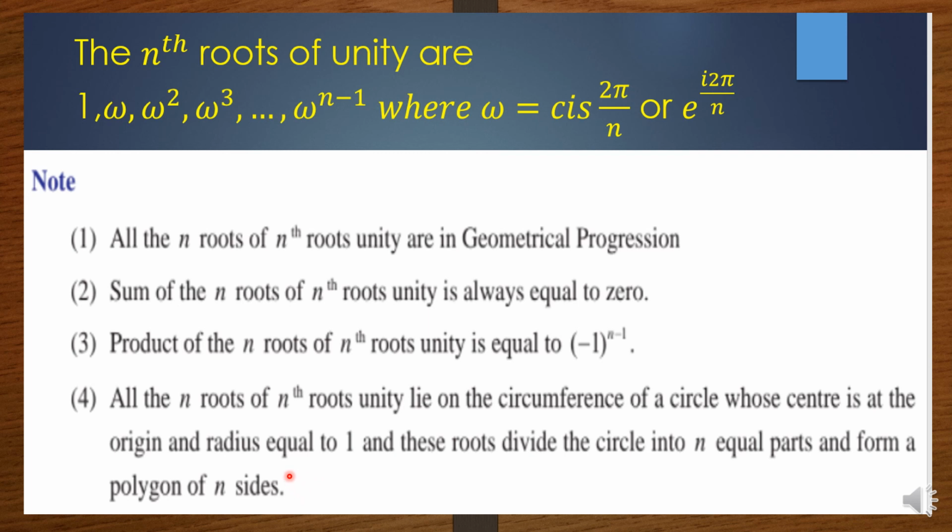What I said now: the cube root of unity means we'll have 3 equal sides, that is, it will be an equilateral triangle. The fourth root of unity means it is a square. The fifth root of unity means a pentagon. The sixth root of unity means a hexagon, etc. Equilateral triangle means all the 3 sides are equal. The angle formed at the center is 360 degrees, one whole rotation. So 360 degrees divided by 3 is 120 degrees. So in an equilateral triangle, the central angle will be 120 degrees for each complex number. Same way for a square, we'll get each angle as 90 degrees.